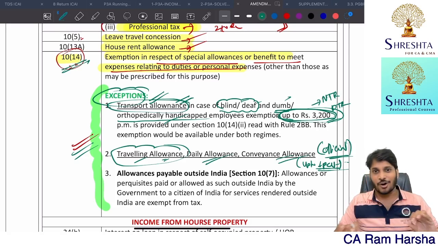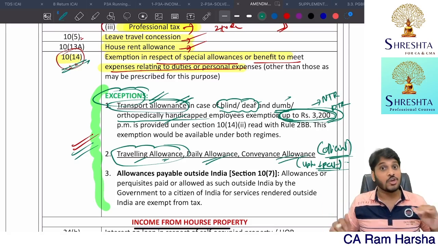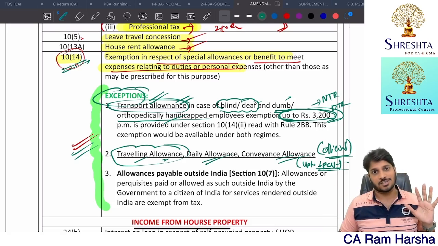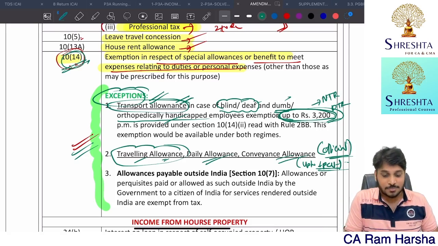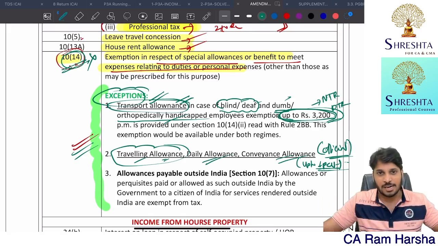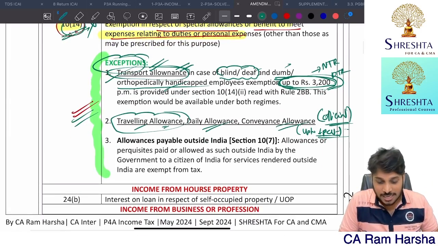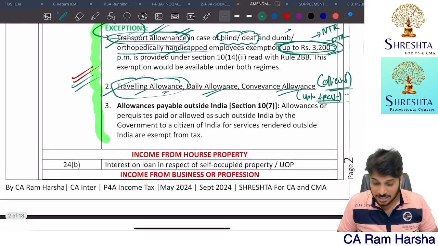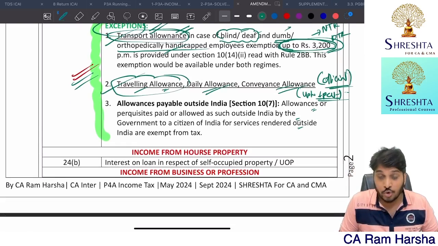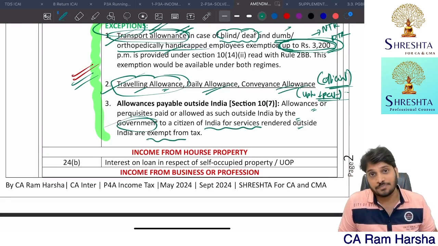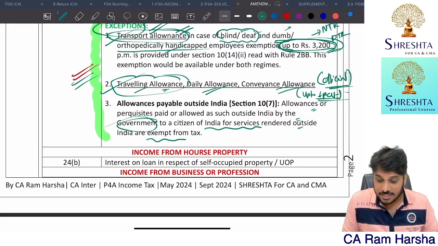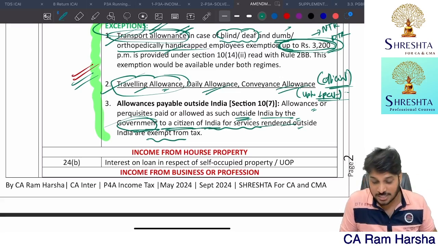These allowances, you can't claim deduction. You cannot claim deduction for these allowances. Getting it? So under 10 subsection 14, no deduction can be claimed under salaries except transport allowance deduction, travel allowance deduction, and any allowance paid to you outside India for services rendered to government. Getting it? Actually, services rendered outside India by a citizen of India to the government.